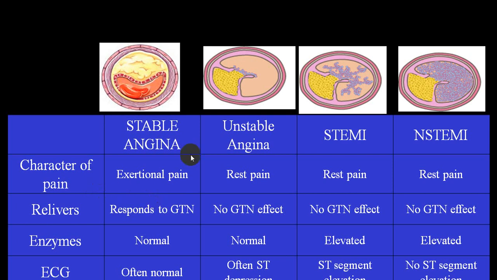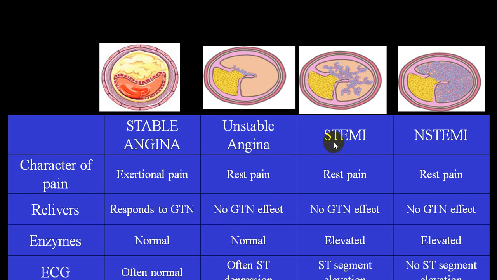So this chart we have already discussed in ischemic heart disease. Stable angina will be pain on exertion. It will be relieved by rest and nitroglycerin. Troponin will be negative. ECG will be usually normal. Unstable angina, pain will come at rest, no effect by nitroglycerin or by rest. Enzymes are usually normal and there is an ST depression.